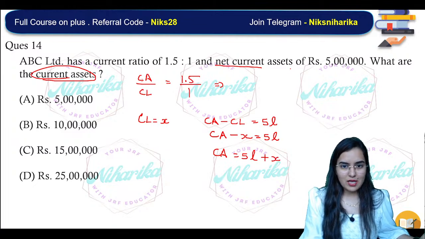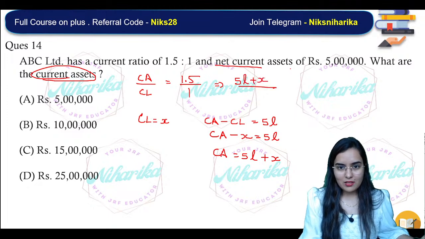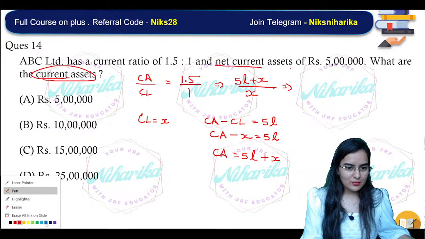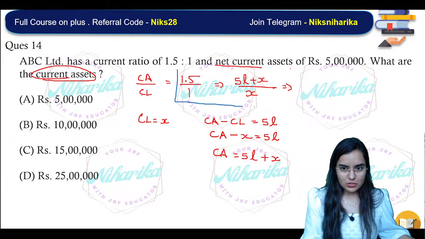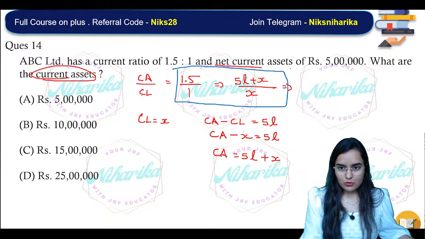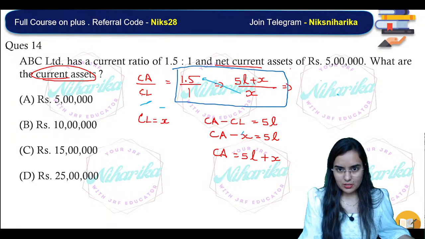So instead of CA I'm writing 5 lakh plus X, and instead of CL I'm writing X. Let's find the value of X with these two. Do the cross multiplication: 1.5x is equal to 5 lakh plus x.